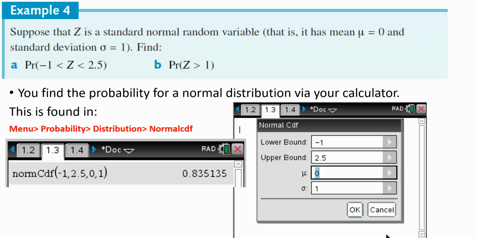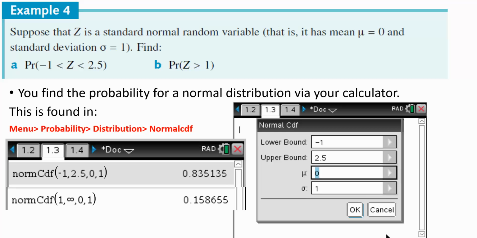If this is your Z value, the mean is 0. Greater than 1, that's 1, you're trying to find this area, from 1 to infinity. You can do the same thing again. Go through norm CDF, 1, which is your left bound, to infinity, standard deviation 1, mean 0. And that's